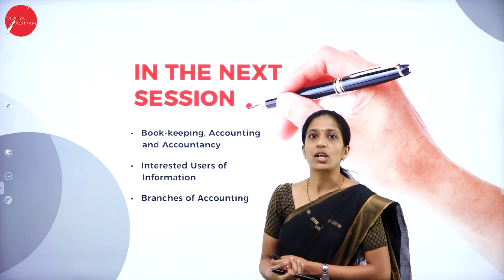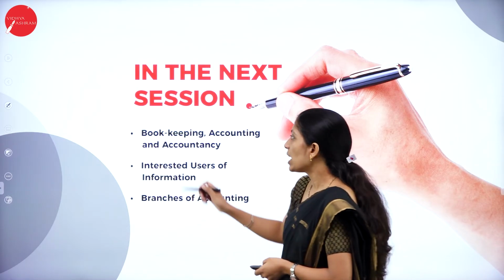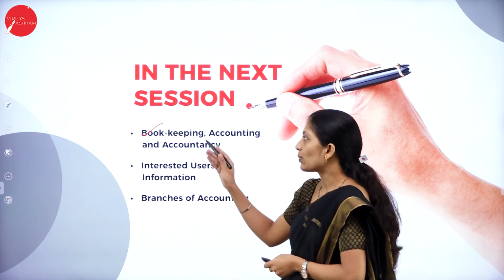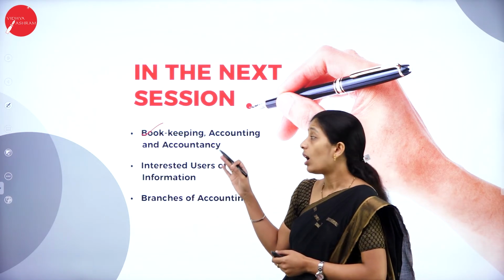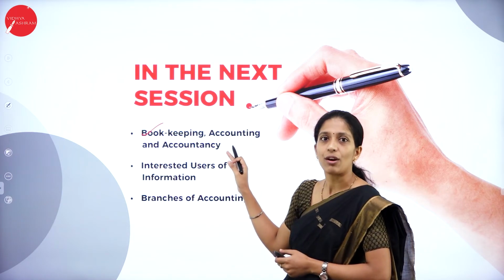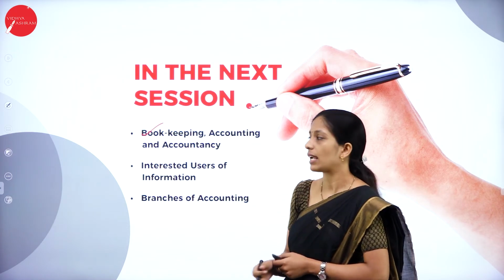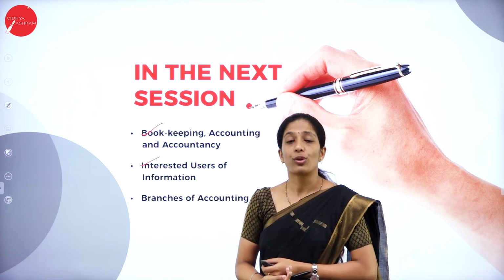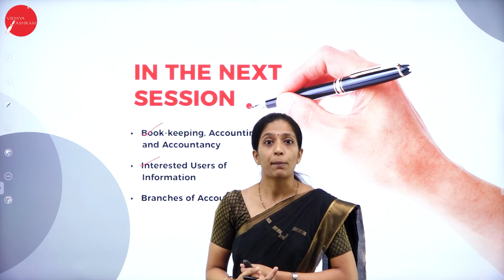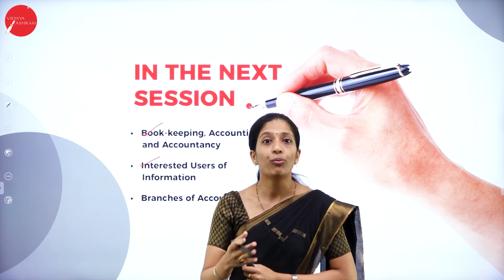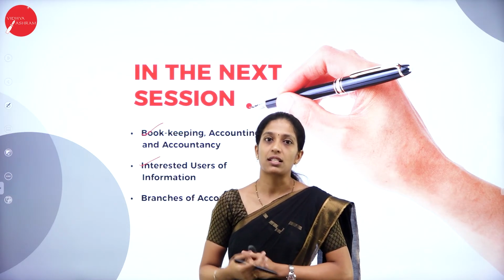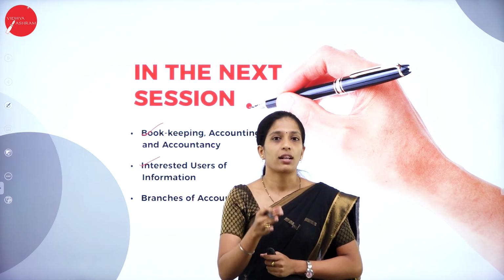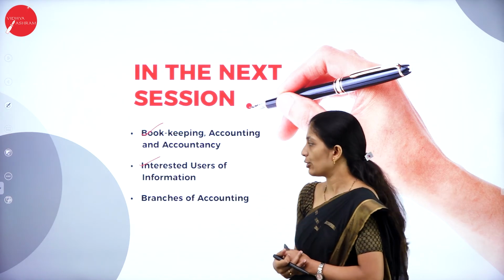In my next session, I am going to discuss the next concept, that is bookkeeping, accounting as well as accountancy. Let us see what the meaning of bookkeeping is, and how bookkeeping is different from accounting and accounting from accountancy. Next, interested users of information. As I've already told you, there are a number of users who are dependent on accounting information, whom we call interested users. They may be internal users or external users. Let us see who the internal users and external users are.